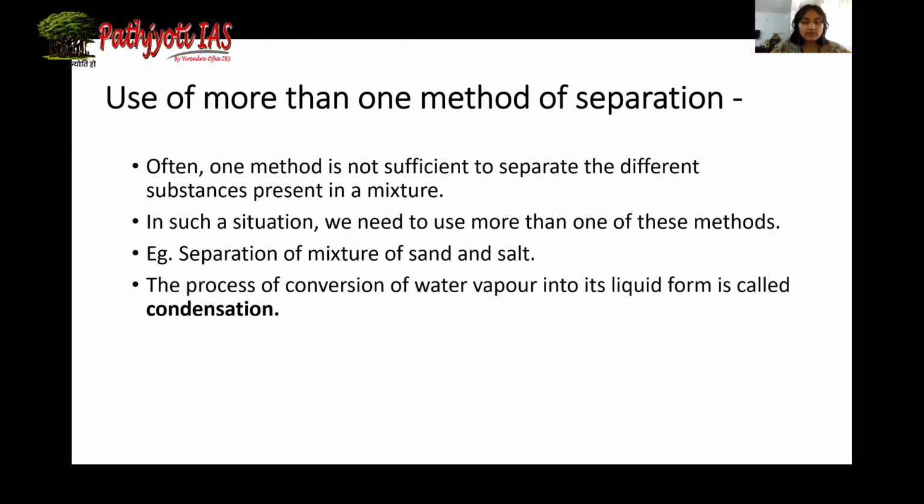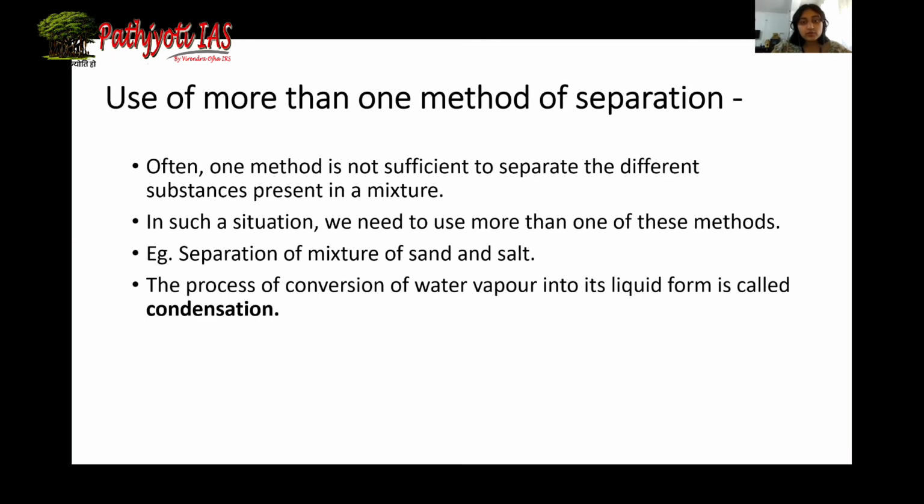The salt and water will form a solution, but sand will form a sediment at the bottom of the vessel. So we can separate sand by sedimentation and decantation.